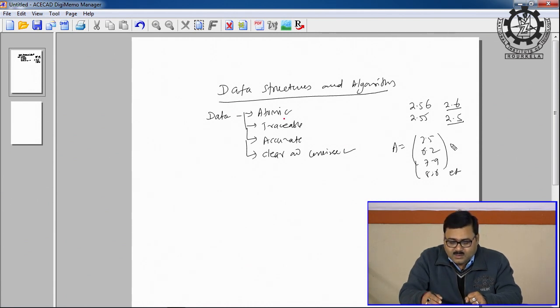So if you see, all these 4 properties of the data are almost looking similar, is it not? The accuracy, of course, is somewhat different. The data should be accurate, clear and concise. What is the meaning of that? Just try to understand this. The data should be clear and concise.